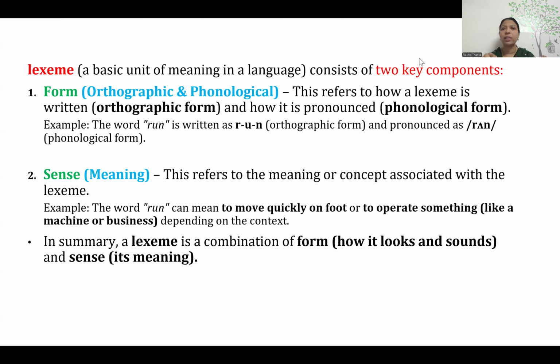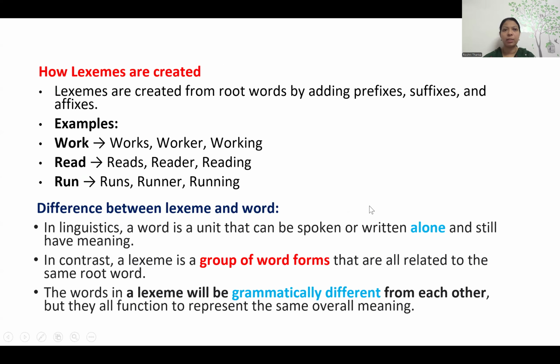We can say how it looks and how it sounds. That is form. And what is the meaning of that is sense. Right? So all this lexical analysis is all about semantics. It means it's all about the word meaning and its relationship. So, how are lexemes created?